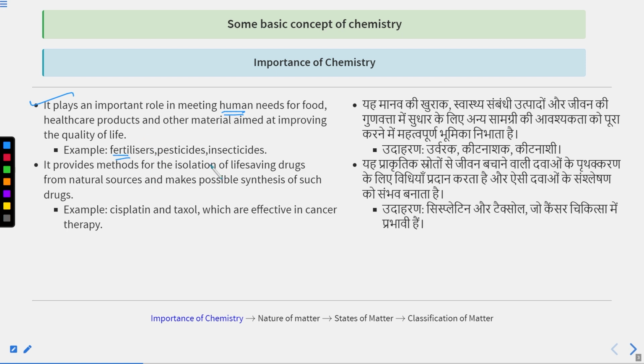Example: fertilizers, pesticides, insecticides. It provides methods for isolation of life saving drugs, as I told you already, like AZT, Taxol, cisplatin from natural sources, and makes possible synthesis of such drugs, right? Cisplatin and Taxol are effective in cancer therapy,